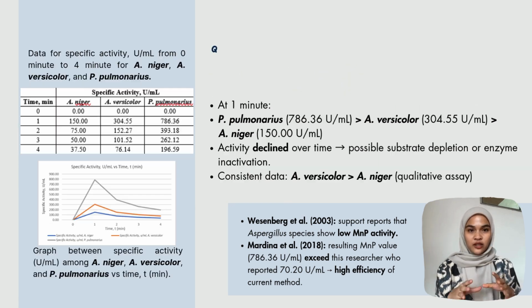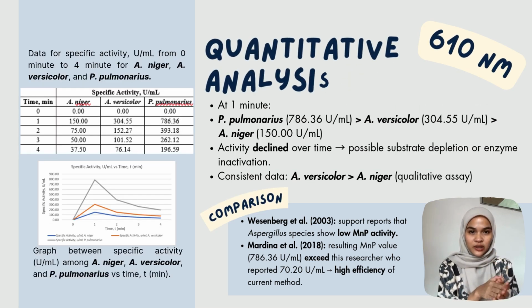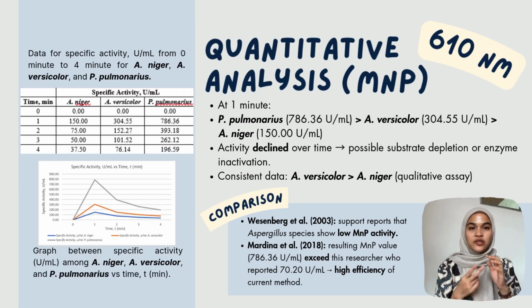phenol red indicator. The activity of MMP in units per milliliter from 0 to 4 minutes for A. niger, A. versicolor, and P. pulmonaris. At 1 minute, MMP activities were for P. pulmonaris 786.36 U/mL, A. versicolor 304.55 U/mL, and A. niger 150.00 U/mL. As illustrated in figure 4, the activity decreased over time for all three species due to substrate depletion or enzyme inactivation as the reaction progressed.